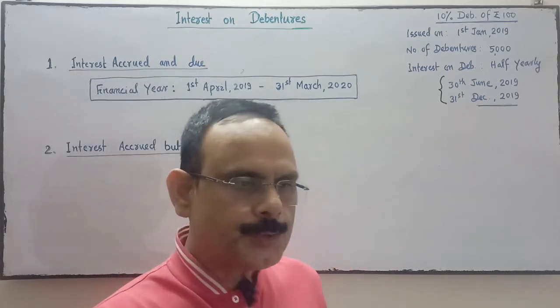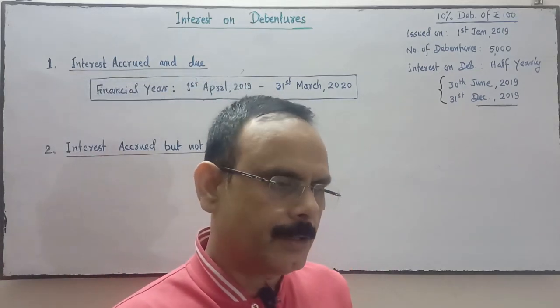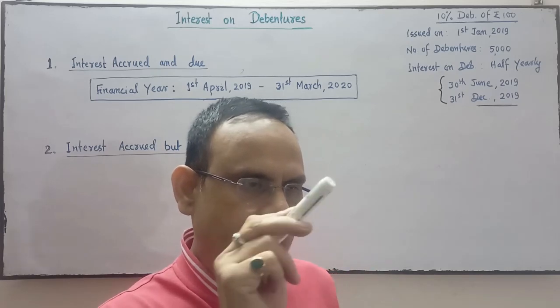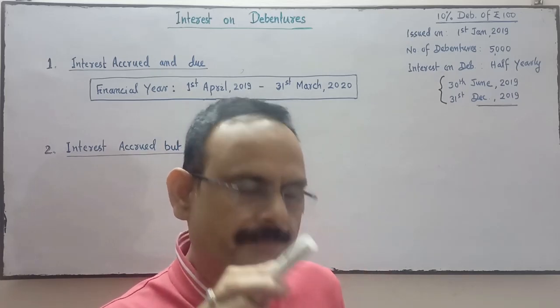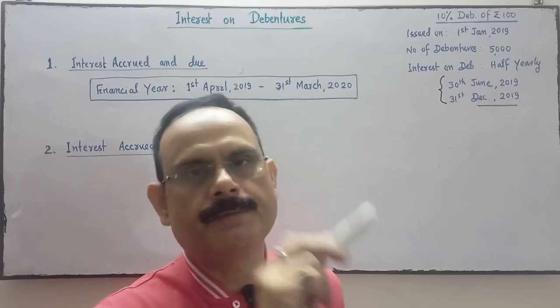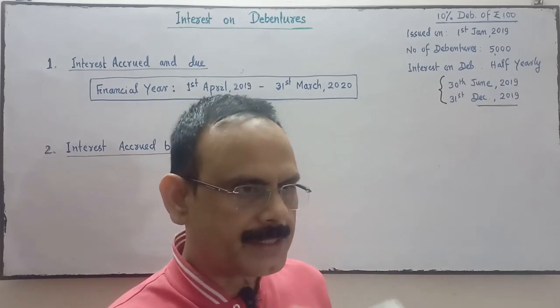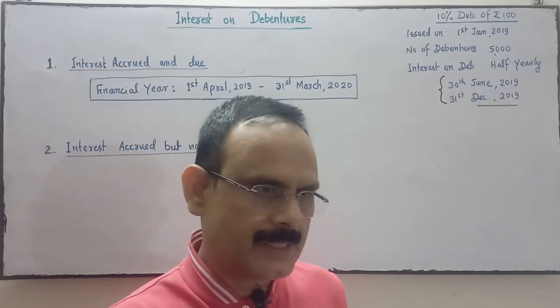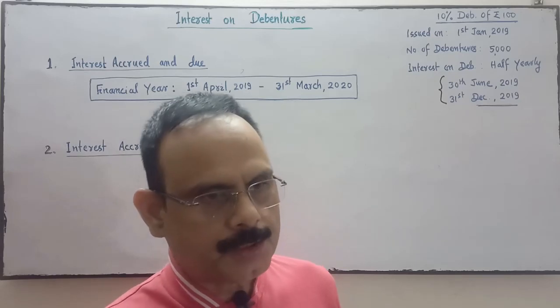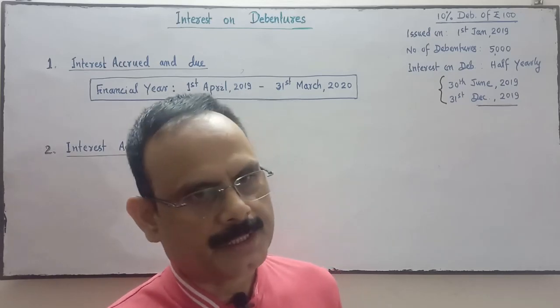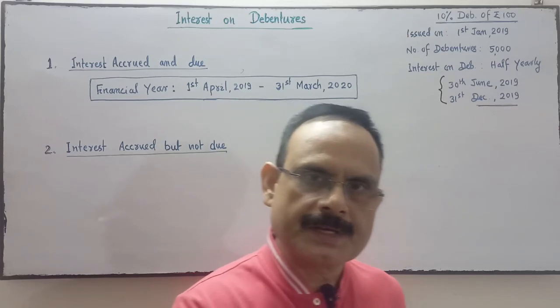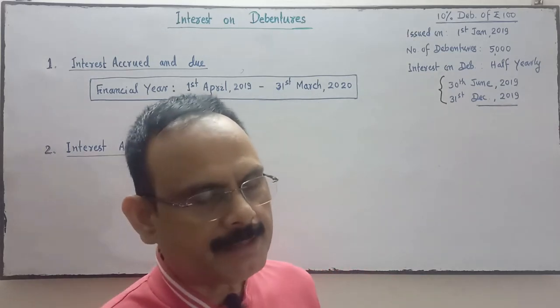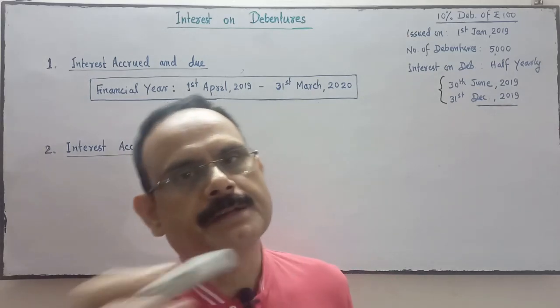When the company issues debenture, as I discussed earlier also, the company prefixes the rate of interest on debenture. If the rate of interest fixed by the company is 12% on debenture, then it is called 12% debenture. If 10% interest is fixed, it is called 10% debenture.